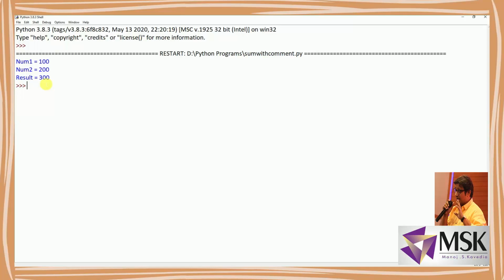Now see the difference. In Python 2.x, the result was included in brackets, whereas in Python 3, those brackets are not there. So that is the difference. In Python 2, print is the only command, whereas in Python 3, print with brackets is the command. Fine. I hope the purpose of comment and how to comment is clear to you.